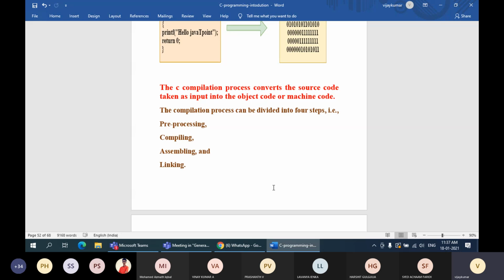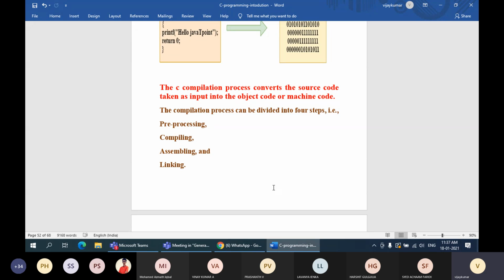What is the first step of the compilation process? Pre-processing, compiling, assembling and linking. PCAL. You have to remember these four steps to understand the next concepts.